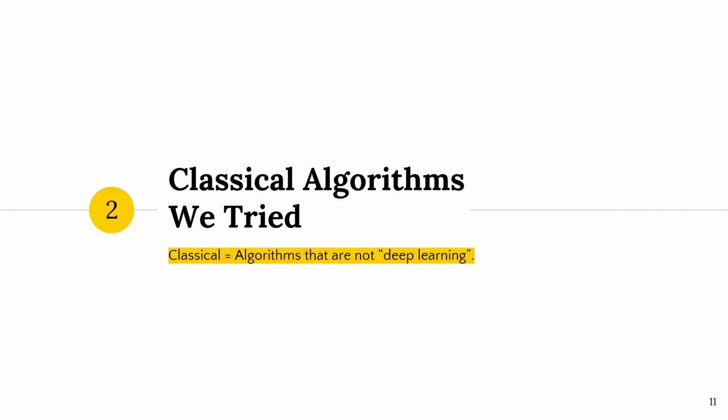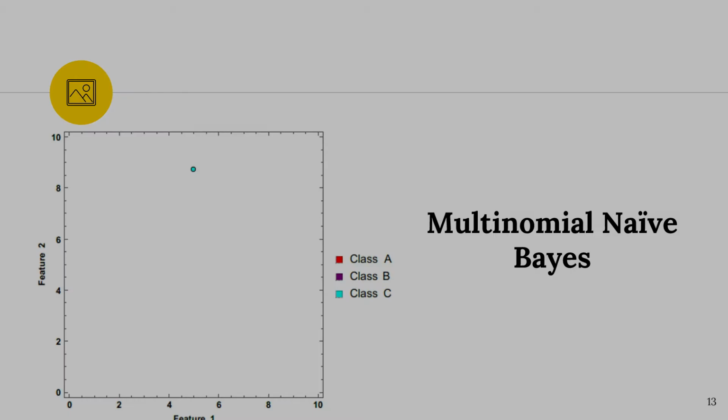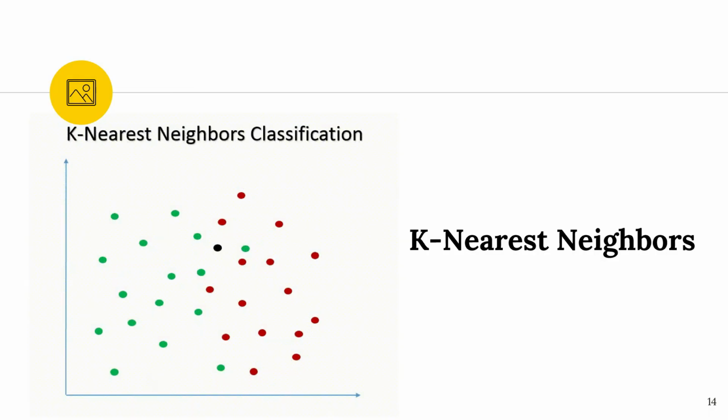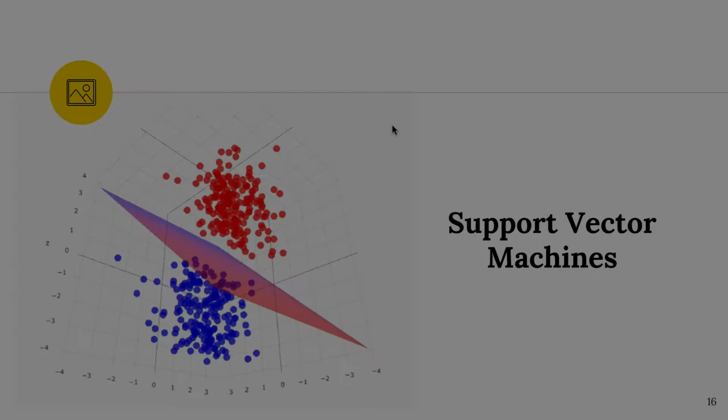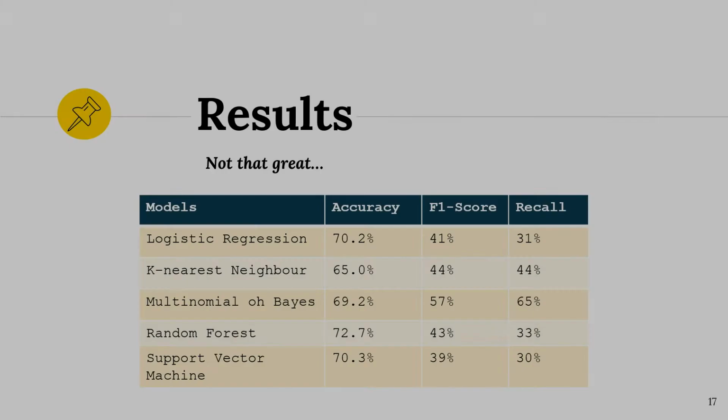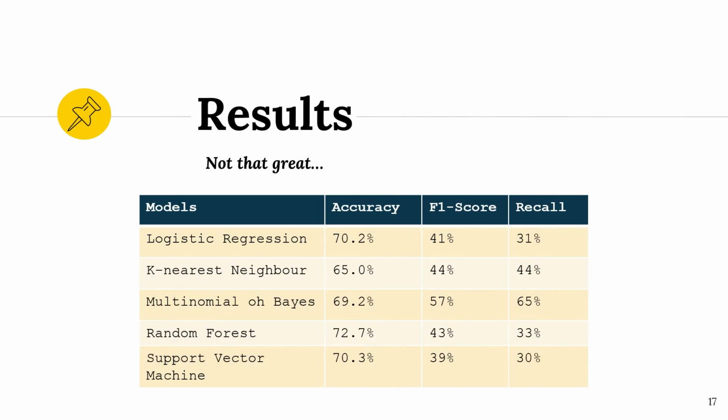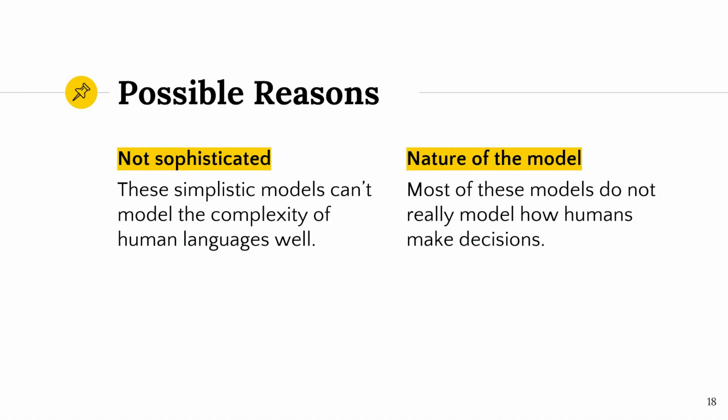We've tried pretty much every classical algorithm out there, such as logistic regression, naive Bayes, nearest neighbors, random forest, and support vector machines. Unfortunately, these models generally yielded poor accuracy, hovering around 70% accuracy. Why is this? Well, we suspect it's because they are not sophisticated enough to capture the complexity in human language.